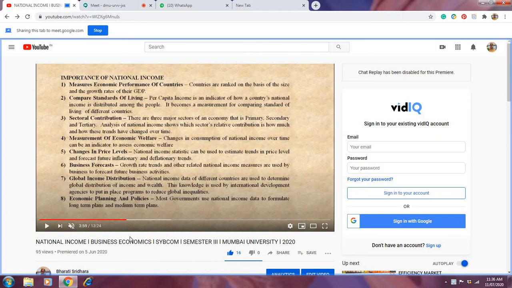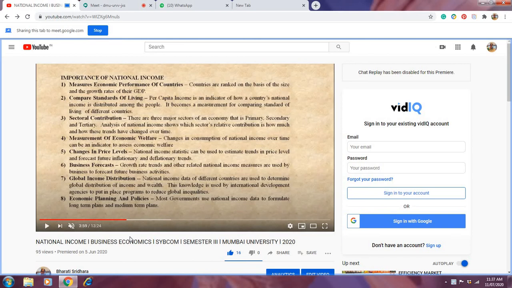Now the next point is changes in price level. The national income statistic can be used to estimate trends in the price level and forecast future inflationary or deflationary trends. What is the meaning of inflation? Inflation means price is rising. What is the meaning of deflation? That is price is falling. How do you come to know that? It is only the national income statistic. National income data is giving us all those things.